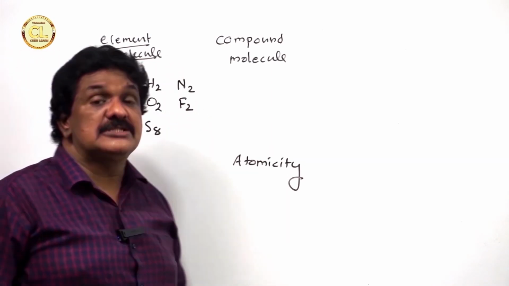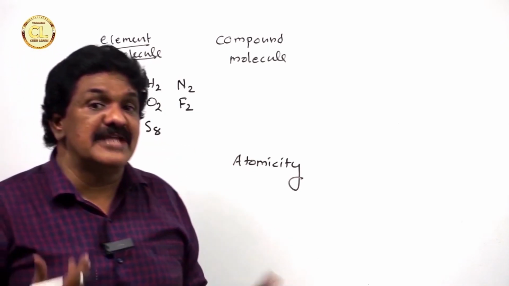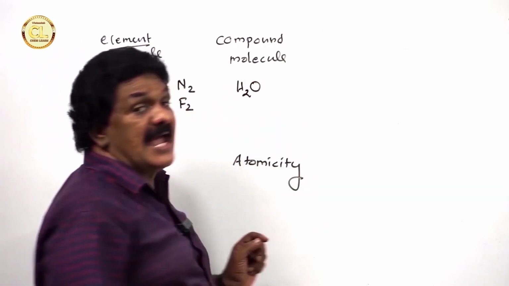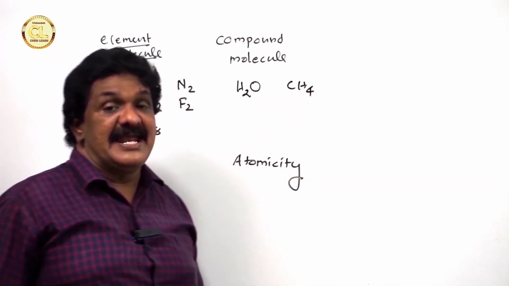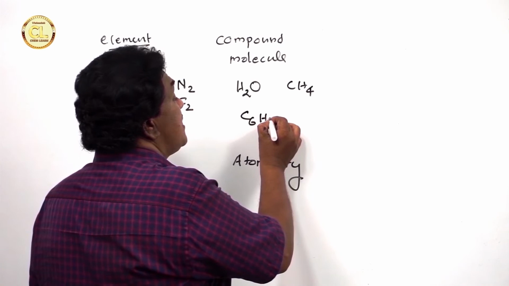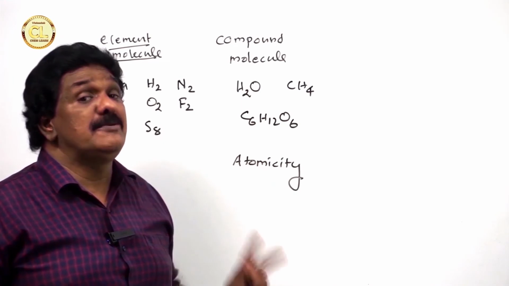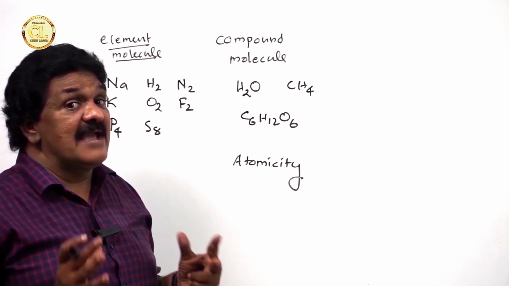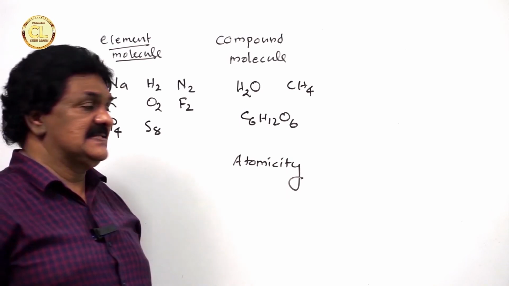Now, what are compound molecules? Compound molecules are the molecules formed from compounds, so they contain more than one element. For example, water is a compound molecule formed from hydrogen and oxygen. Methane is a compound molecule formed from carbon and hydrogen. Glucose is a compound molecule formed from carbon, hydrogen and oxygen. These are compound molecules because they represent a molecule of a compound and they contain more than one element.